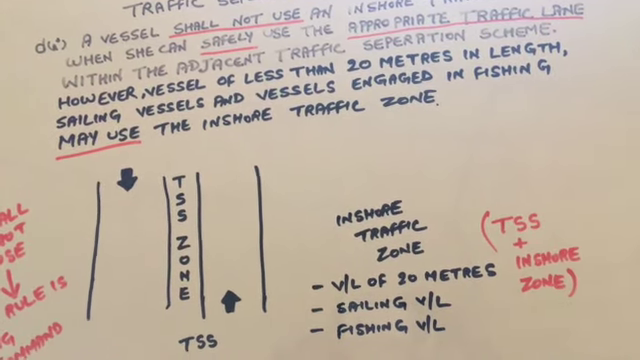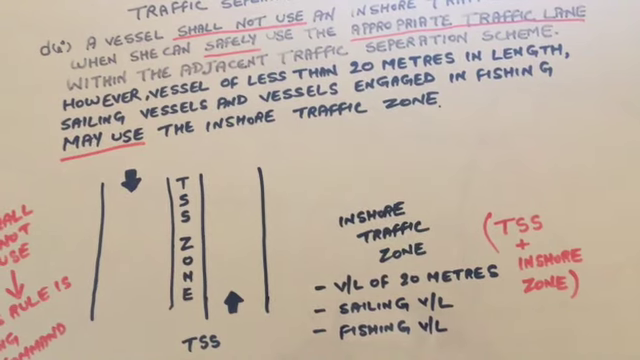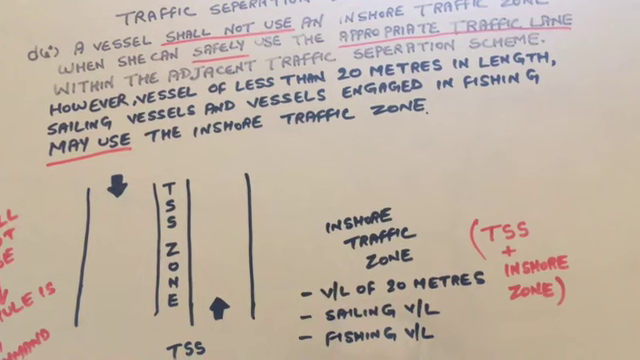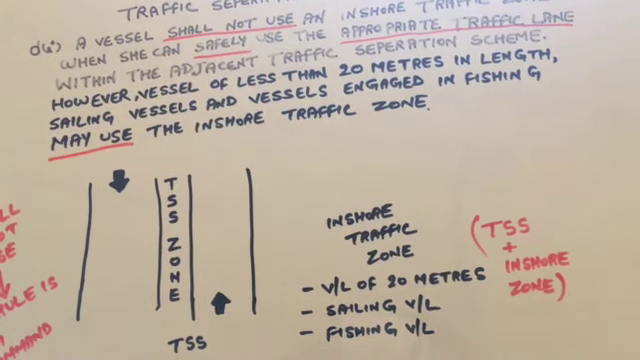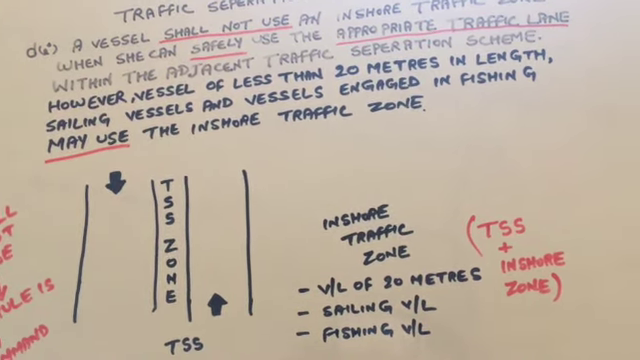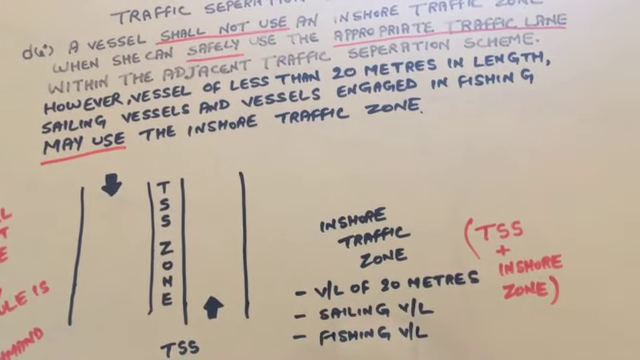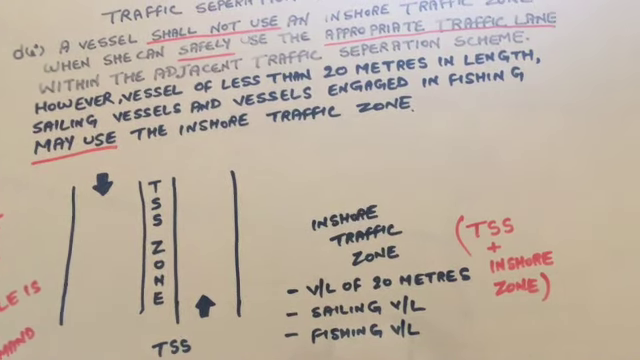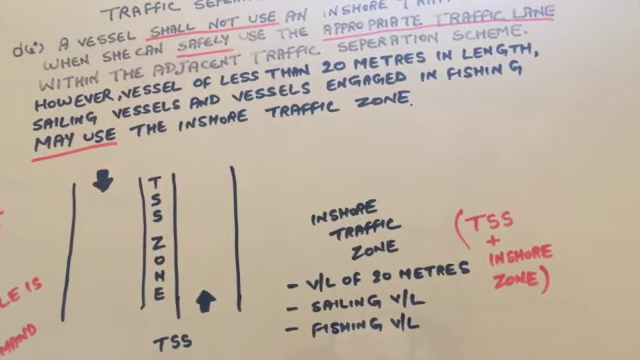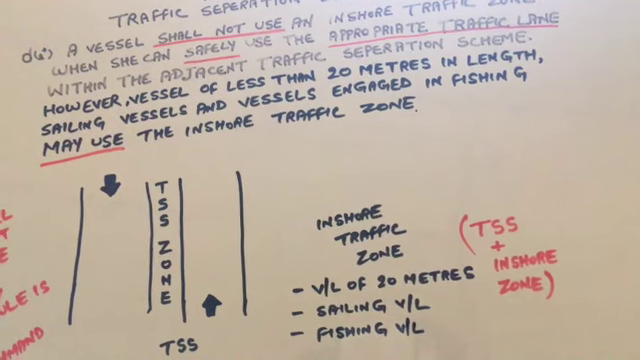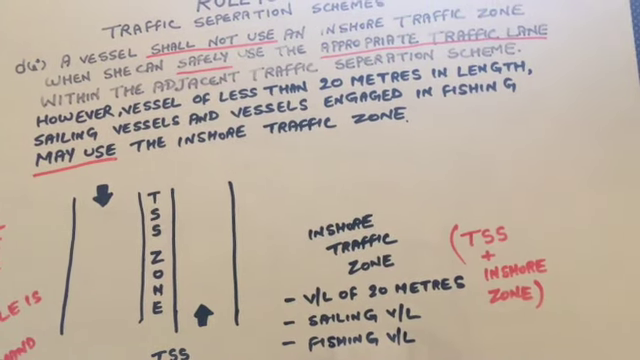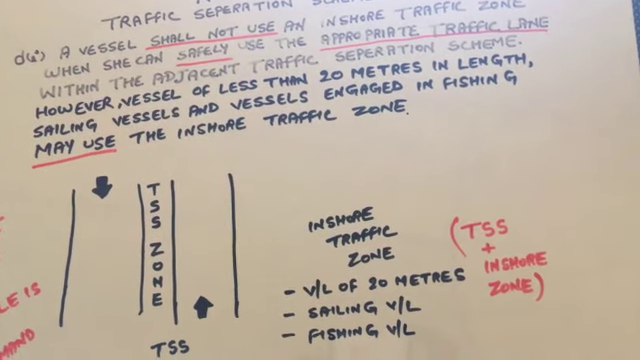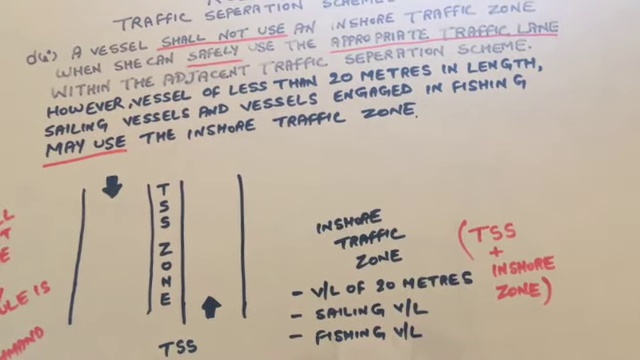Now, to the east of the northerly TSS course, we have the inshore traffic zone. As per D1, vessels of less than 20 meters in length, sailing vessels and fishing vessels may use it, meaning they have the immunity to be in the TSS as well as to use the inshore traffic zone. So it's flexible for them. But for the other vessels using the TSS, D1 says a vessel shall not use an inshore traffic zone.